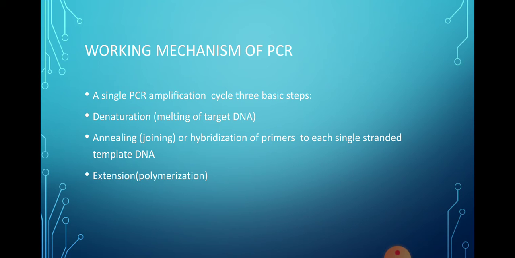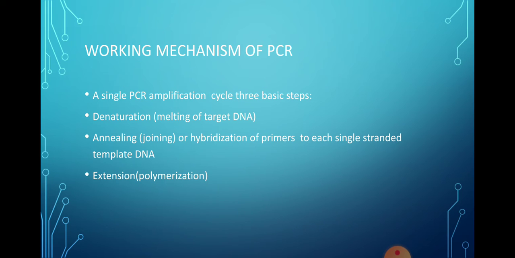Denaturation, when the DNA molecule containing the target DNA is heated to about 95 to 96 degrees, it is separated into two strands, namely single stranded target DNA. And on separation, the target DNA acts as a template for the DNA synthesis. So this is called denaturation, means separation of the coiled DNA strands at high temperature.